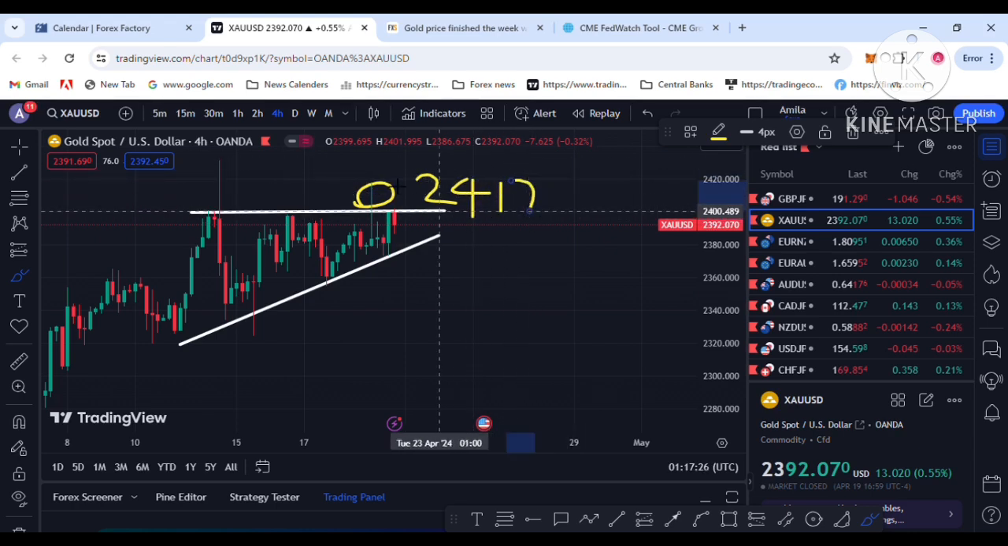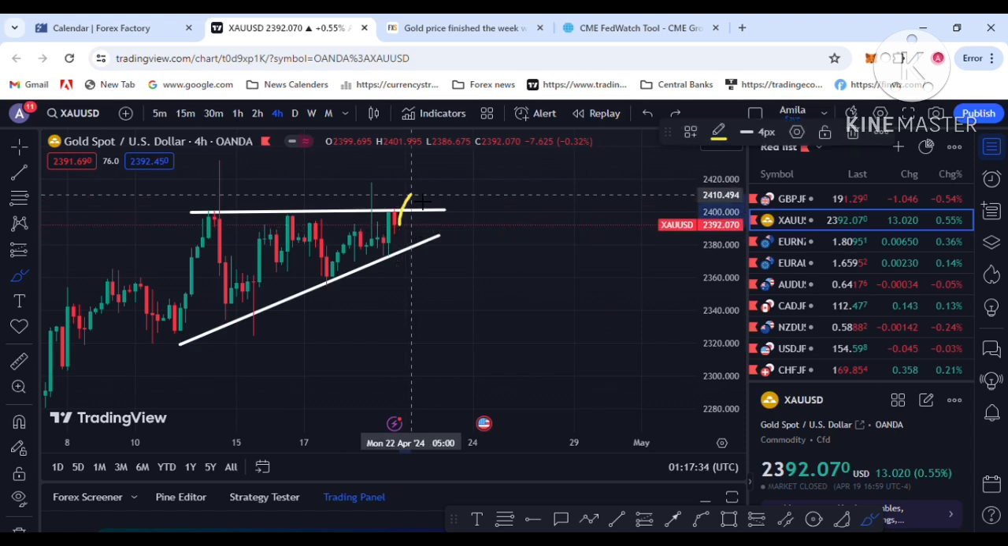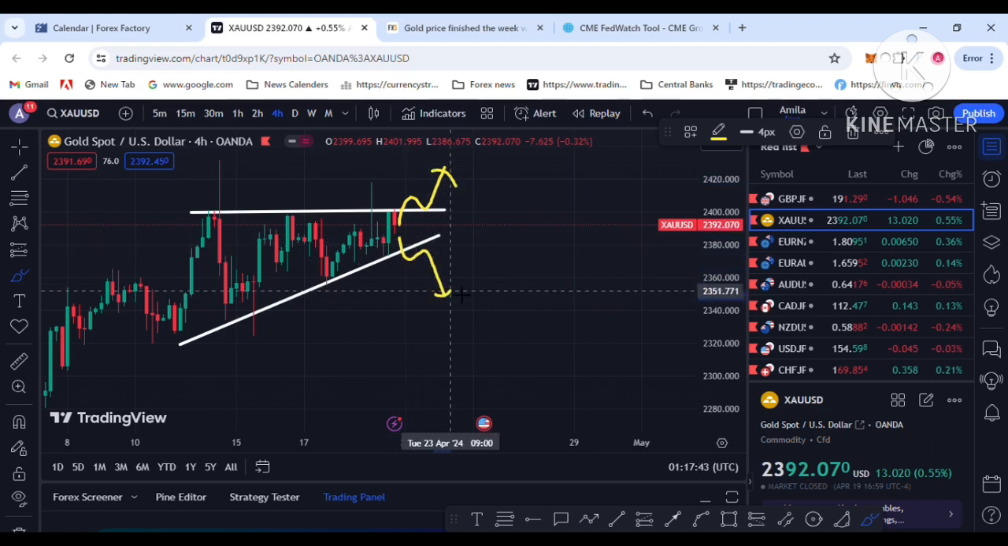2417 is last week's highest price. That's the historical highest price in gold. That was last week, so this is the breakout to the upside. I am hoping next week also breaks out to the upside. You have a buy opportunity next week. A breakout to the downside would be the sell opportunity.